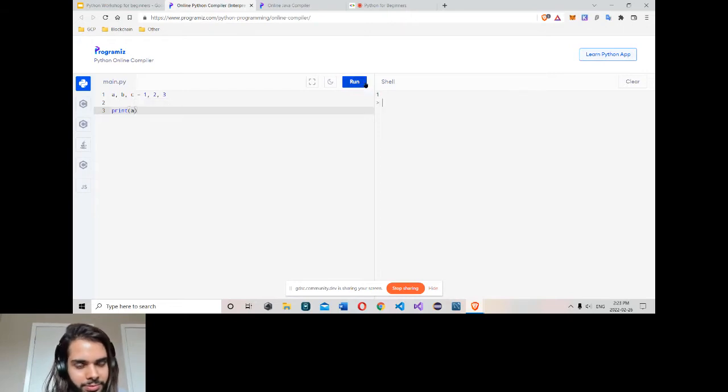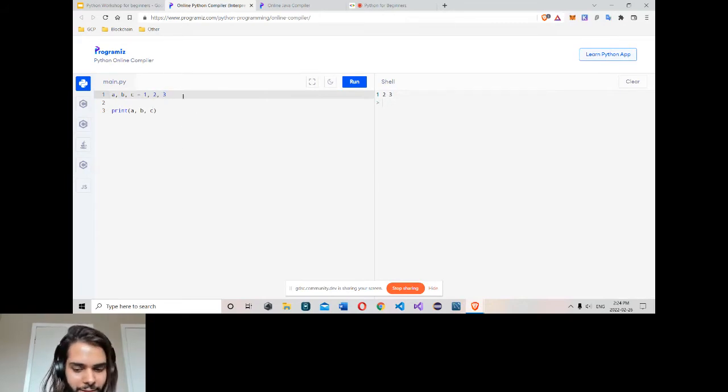A got 1. In the print, you can also type comma B, comma C. It will print everything now, A B C. With comma I get one space by default. So print A, then comma, so one space, print B, a comma, so one space more, then C. This is how it printed. So with this line, I assign A the 1 value, B the second value, and C the third value.